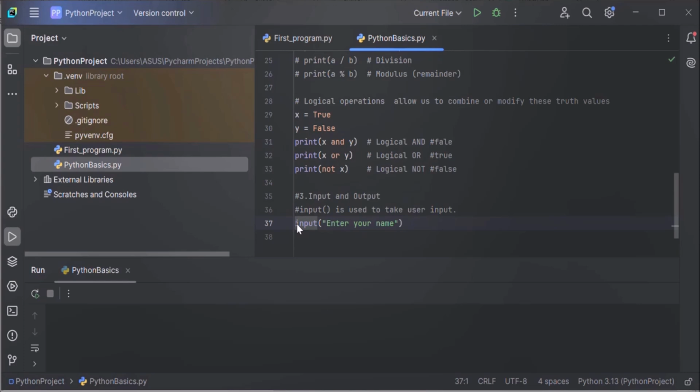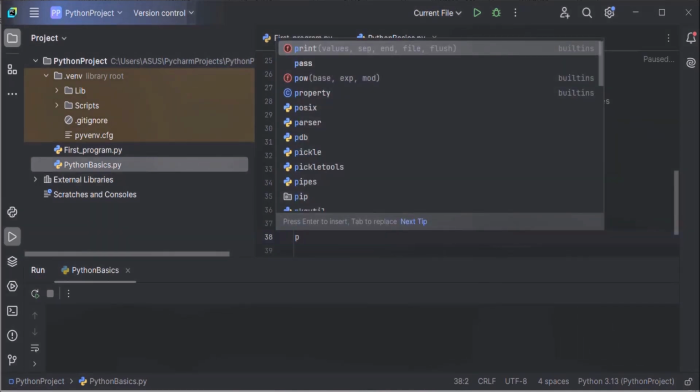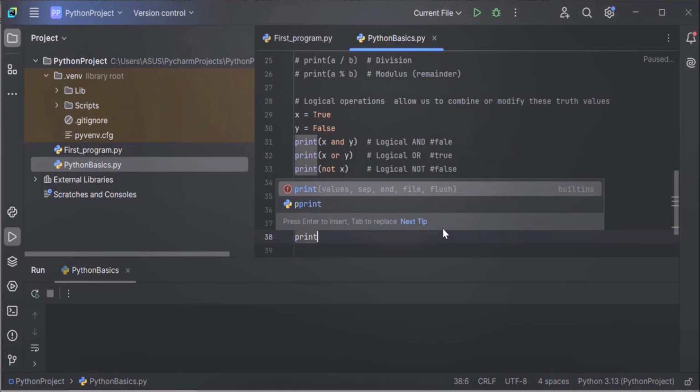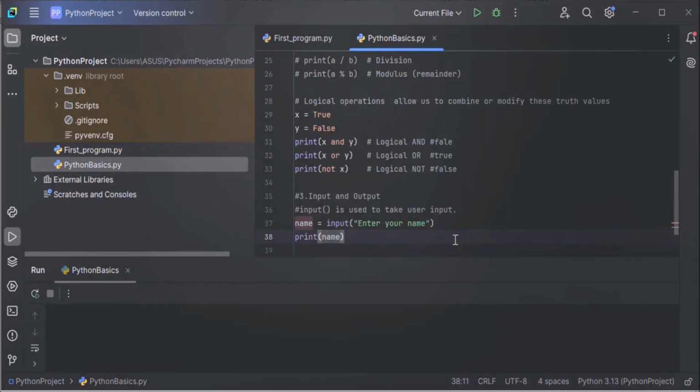So that string I have to store. I'll store that string in a name variable, because the user will enter his name and I will store that name in a name variable, and print the value of the variable. Print name. That's it. So what is happening here?